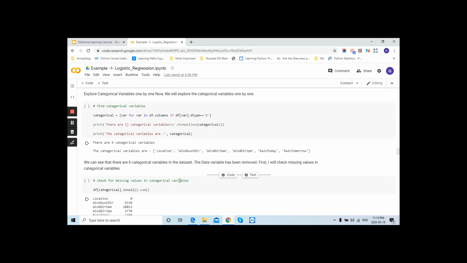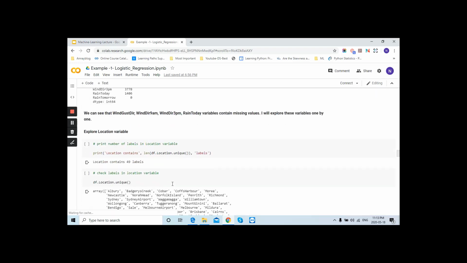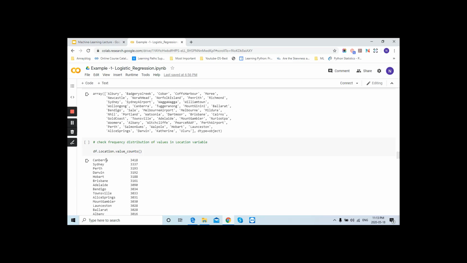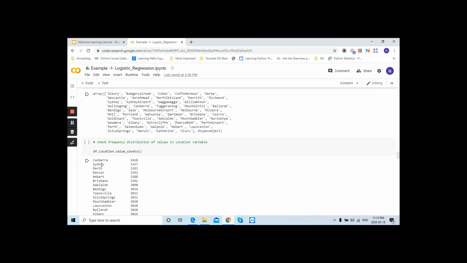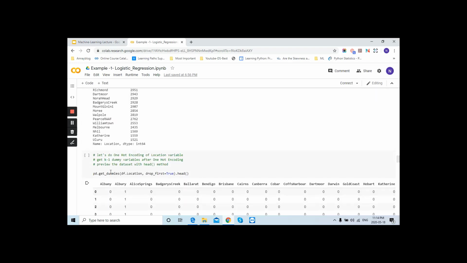Okay, like this one. Now we will again check, is there any missing value, right? Now we will explore the unique values again and check how many unique values there are. For example, if you check the location unique variable, then it's showing the unique locations based on their cities, which are present in the location column. See, right? So these are all categorical type. We need to handle it here.